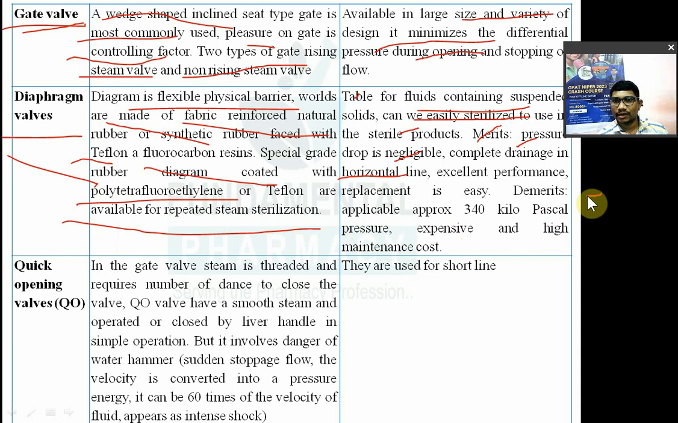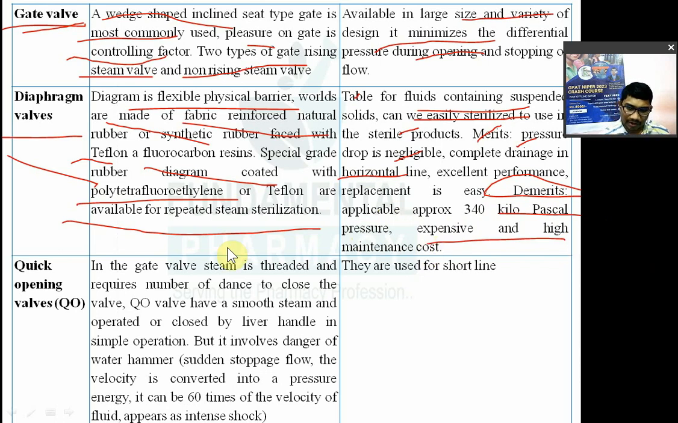What are its disadvantages? Demerits. It is applicable for only approximately 340 kilopascal pressure. Pressure is the drawback. If the pressure is more than 340 kilopascal, we will not use the diaphragm wall, because the diaphragm can even burst. Again, it is expensive and high maintenance cost is there.